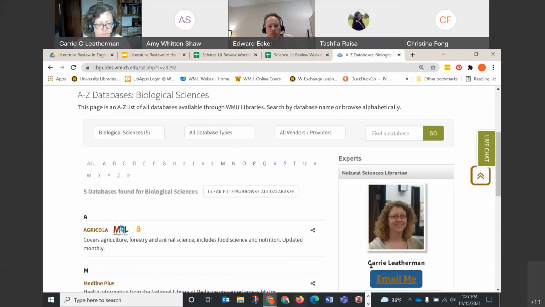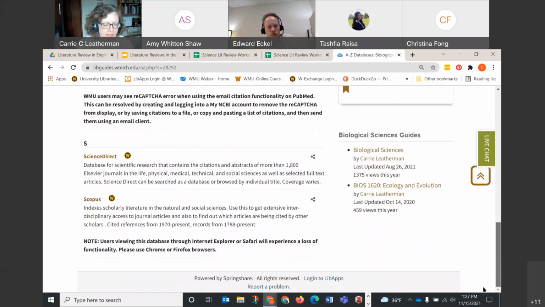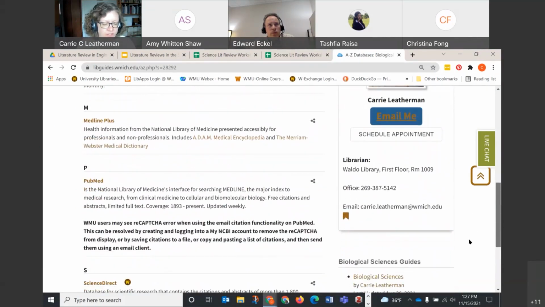Oops, let me get my mouse back here. And if I scroll down here, here are all the databases with some aspect of biological sciences included in their contents. You can also see that all these databases have a nice little summary of the subject range that they cover, sometimes date coverage too. It's a good way to triage and see if a particular database meets the criteria that you're looking for that we just talked about in our scope aspect of a lit review.